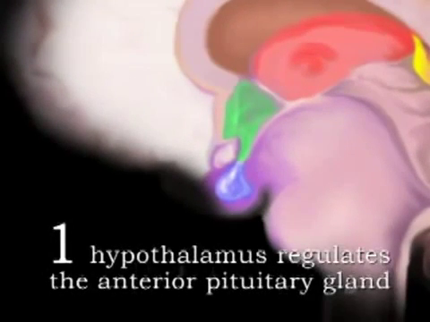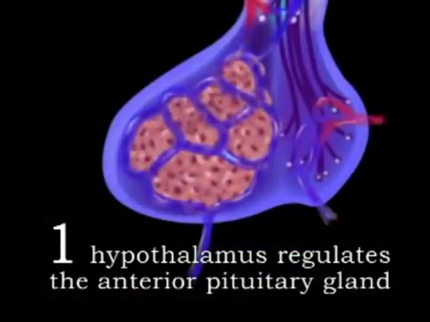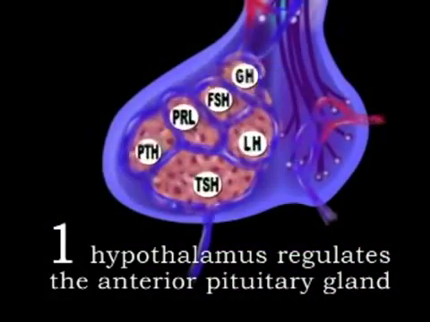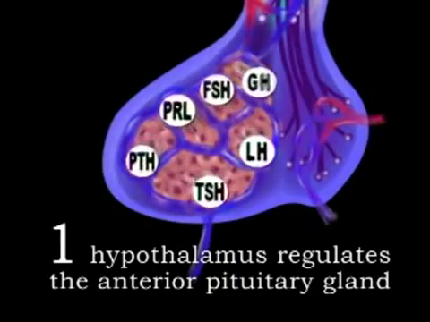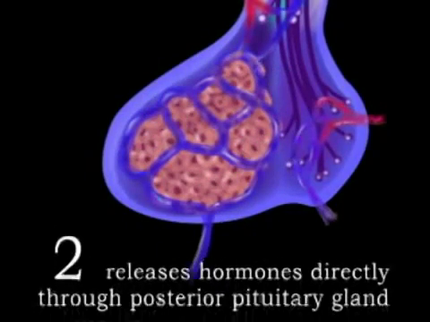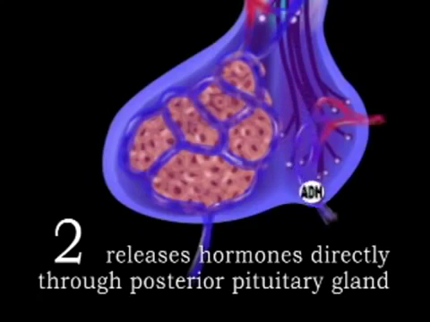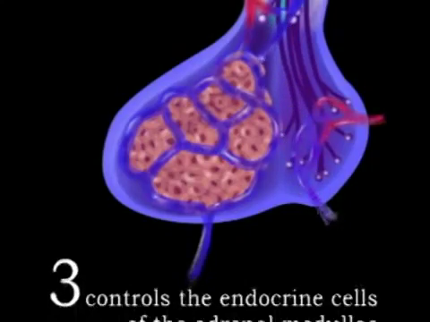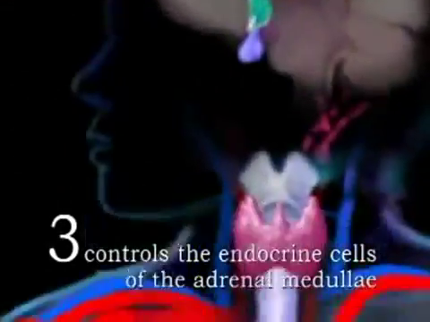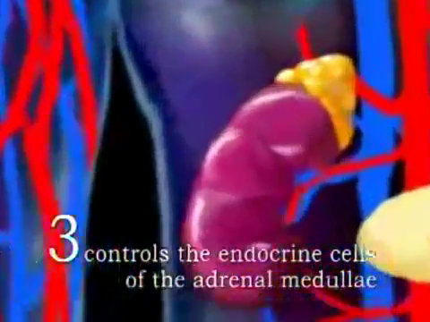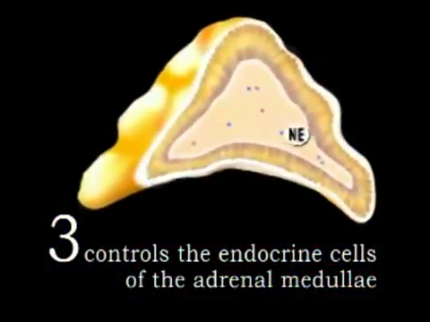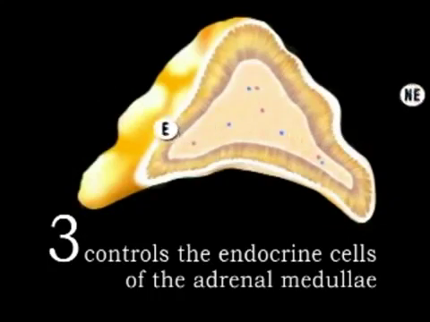The hypothalamus accomplishes this in three ways. 1. The hypothalamus regulates the anterior pituitary gland by stimulating or inhibiting the production of pituitary hormones. 2. The hypothalamus releases hormones directly into the circulatory system through the posterior pituitary gland. And 3. The hypothalamus controls the endocrine cells of the adrenal medullae, which produce a very important hormone called adrenaline.